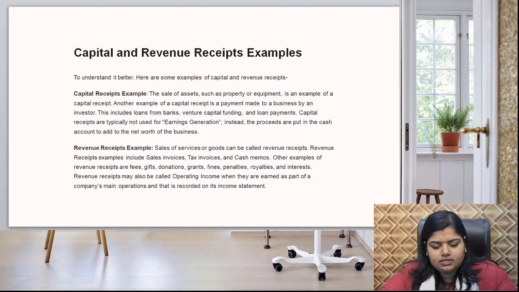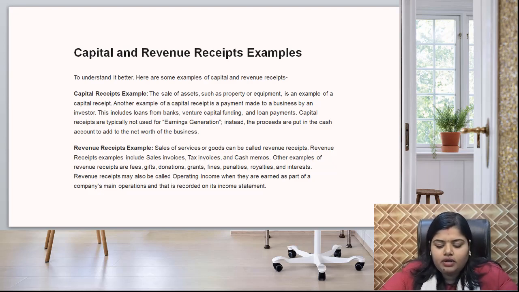Now coming to the next slide of examples where you can clear your doubts. Some examples of capital receipts: when the sale of assets such as property, equipment is made, it is a capital receipt. Another example is a loan from a bank, capital funding, loan payment. Capital receipts are typically not used in earning generation. Instead, the proceeds are put in the cash account to add to the net worth of the business.